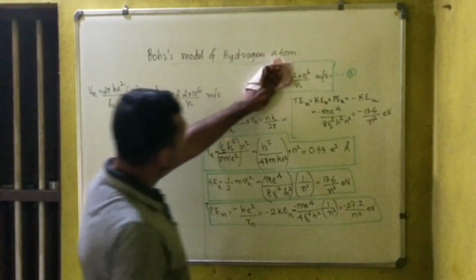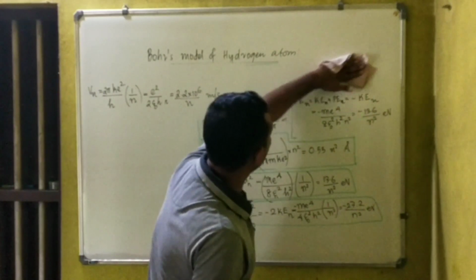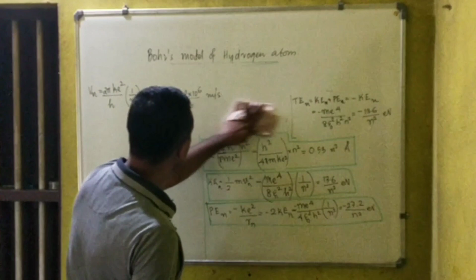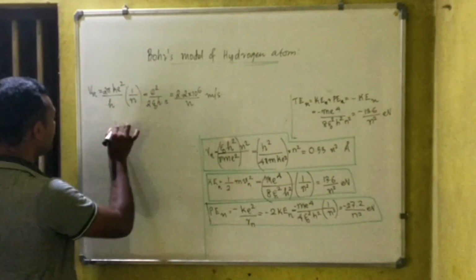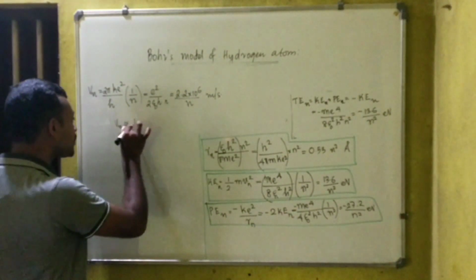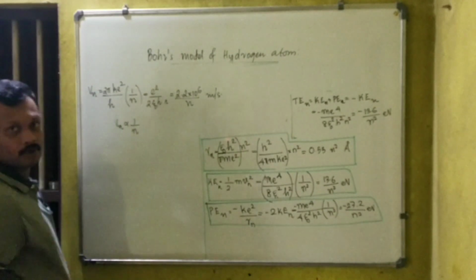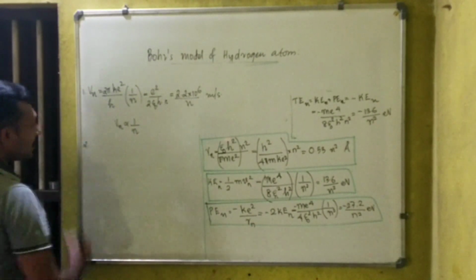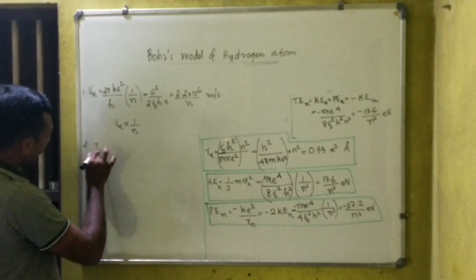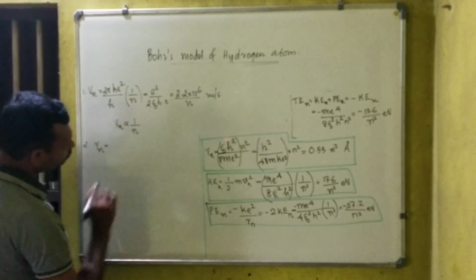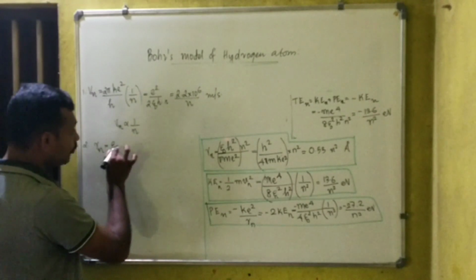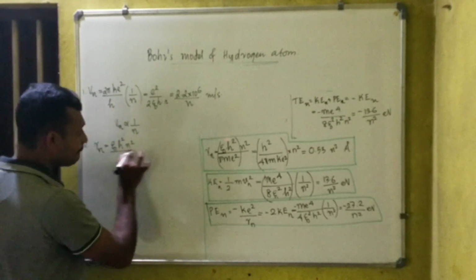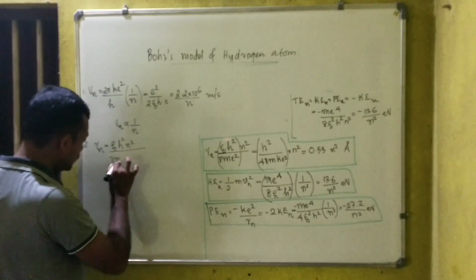Yes, now coming on to the next study, that is regarding the radius of the electron in the nth orbit. From the first equation it is clear that the velocity in the nth orbit is directly proportional to 1 by n. Right? That is the first case. Now coming on to the second case, the radius of the nth orbit is equal to epsilon 0 h square n square divided by pi m e square.